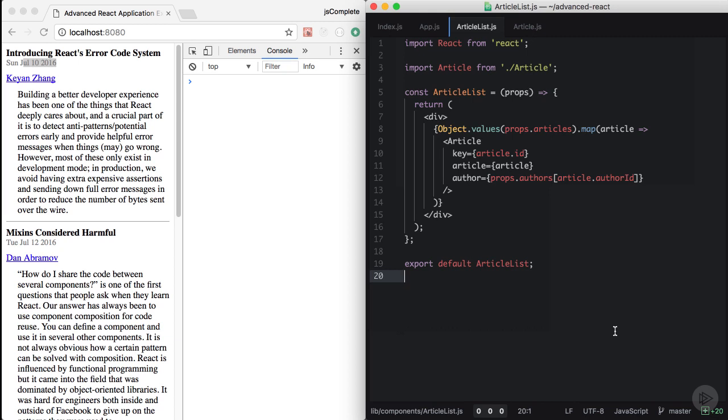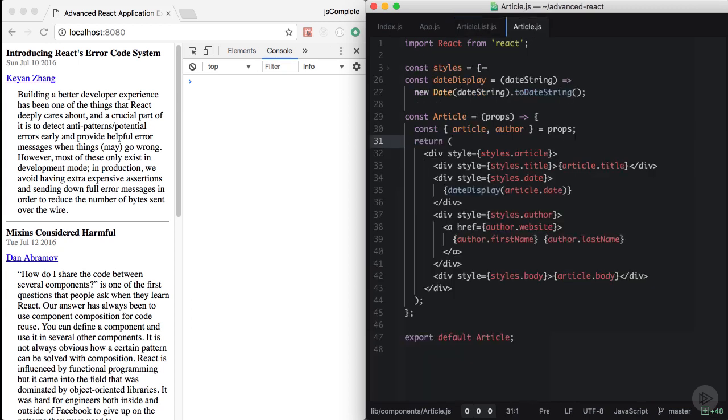An author is a property of an article. So the only component that should deal with this author property is the article component. We violated that rule when we used the author ID attribute inside the article list component. Now, take a moment and think about what we can do to improve this code into a better separation of responsibilities.